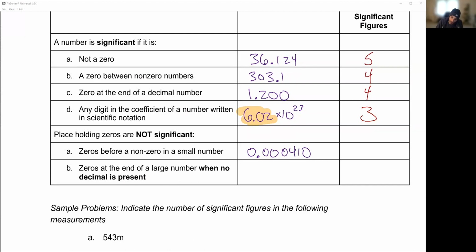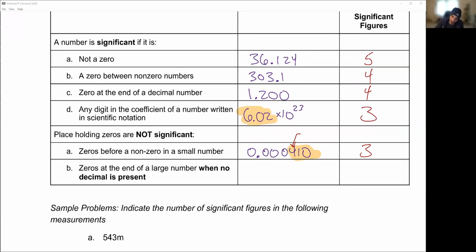Once you find your first significant figure, everything after that is going to be significant. So the 4 is the first significant. There are 2 others after it for a total of 3 significant figures. All of these zeros are telling me is where we are in terms of how small my number is, right? So that's the point of the zeros out front.